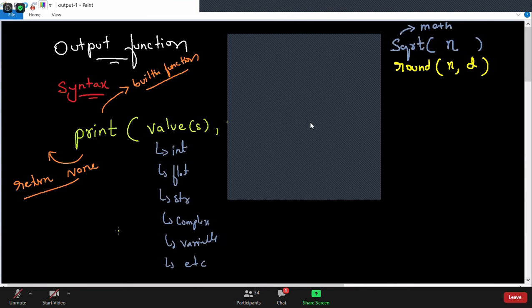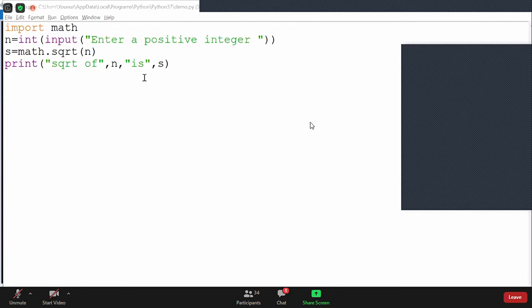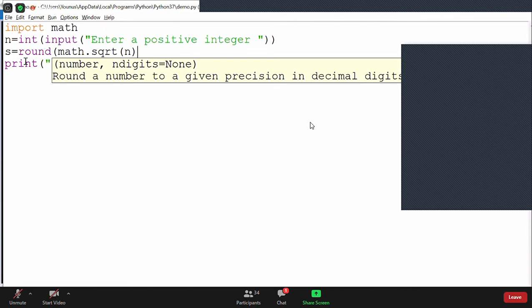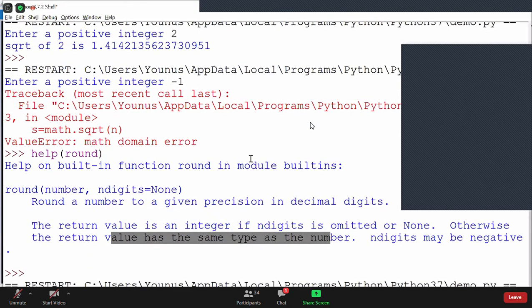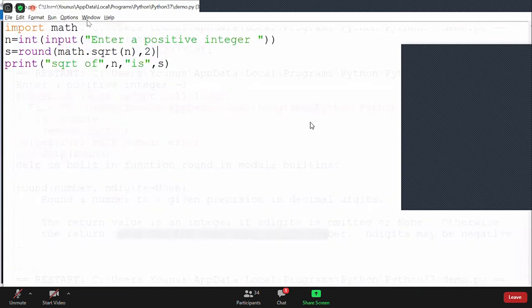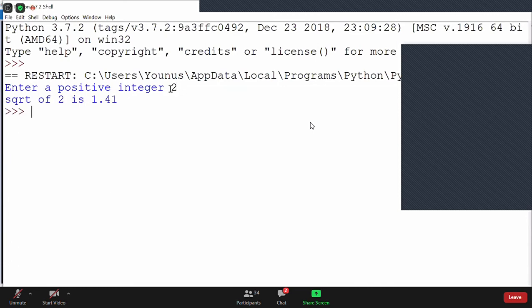Now I can use that in my program, and that completes my program. As the question says you have to round to two digits, I can use round directly here. I can say, whatever result you return, please round it to two decimal values. Then the result will be rounded to two decimal values. Now let me run this code again. I run the program and I can see it has been rounded to two decimal values. Is that clear?